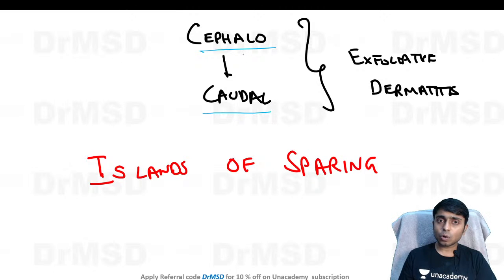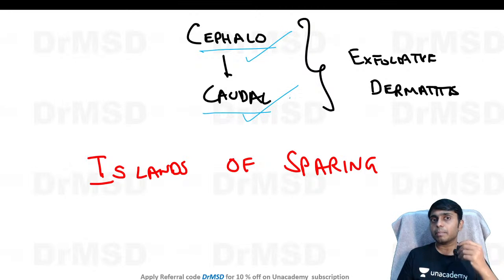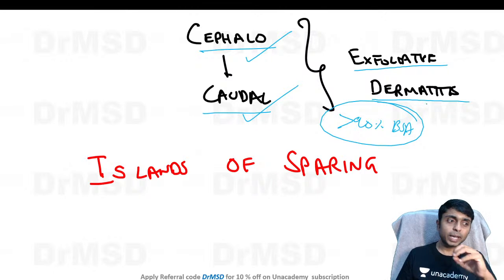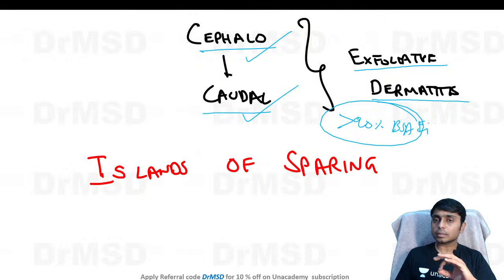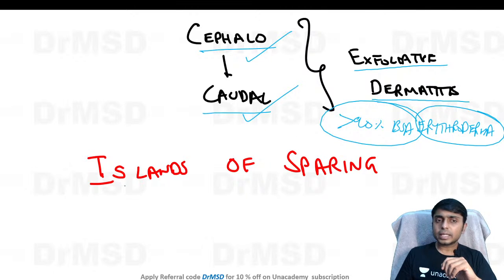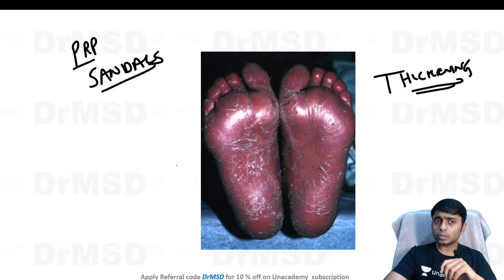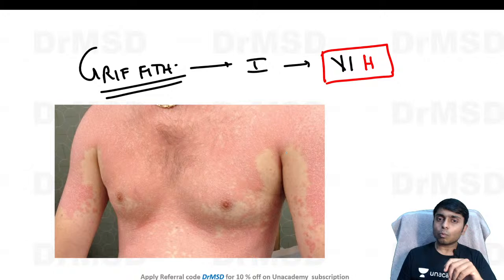This is called cephalocaudal spread, and when these spreading lesions involve more than 90% body surface area, the patient has landed into exfoliative dermatitis, that is erythroderma. Also, there can be islands of sparing seen in these lesions. I will show you the picture, after which you can understand what I am telling here.